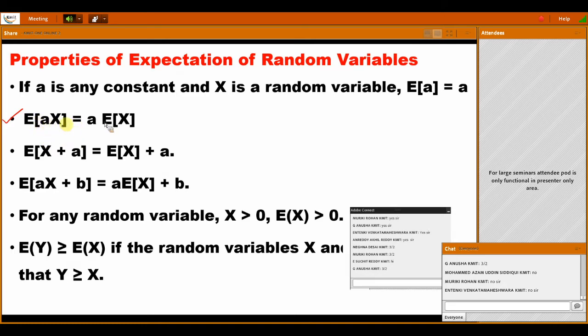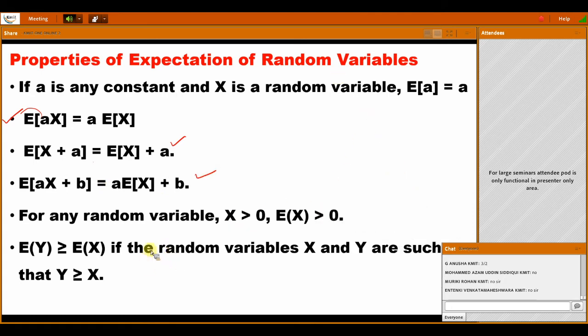So E of A into X is equal to how much? You have to take A outside: A into E of X. Then E of X plus E of A is equal to how much? That is E of X plus E of A. But the E of A value is A. So what is the E of AX value? A outside, E of X, and E of B is B, like this. Right?